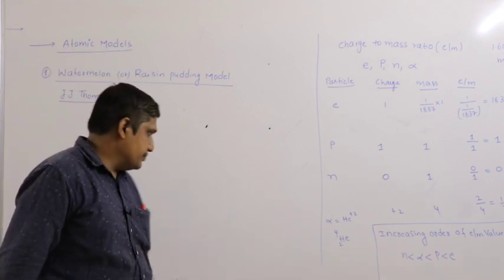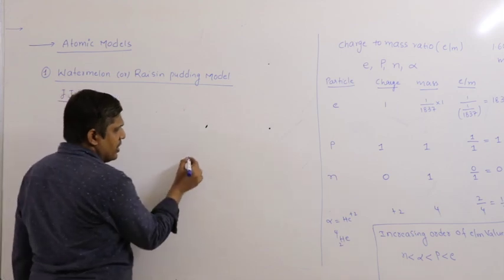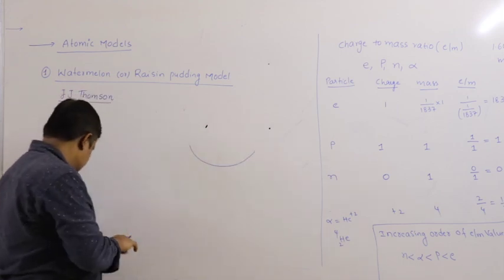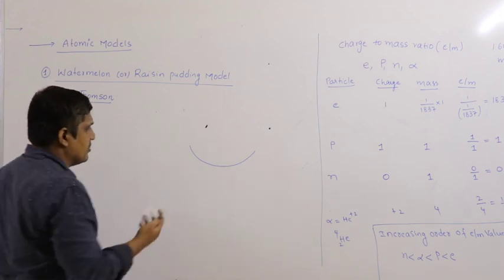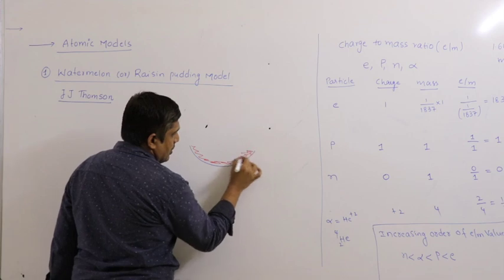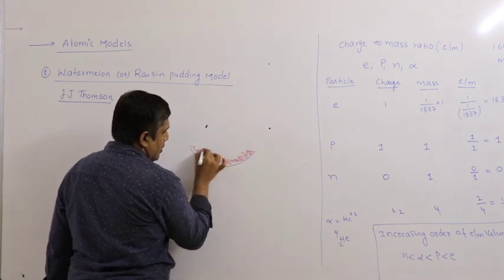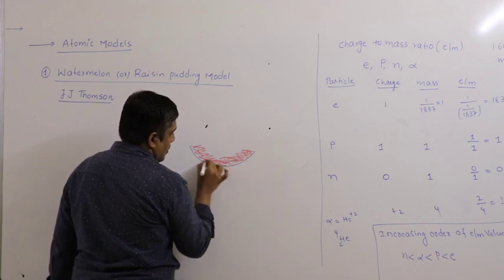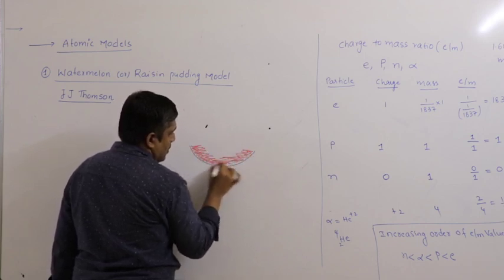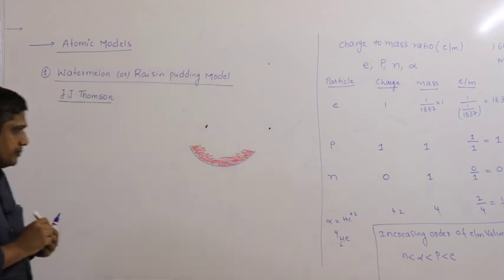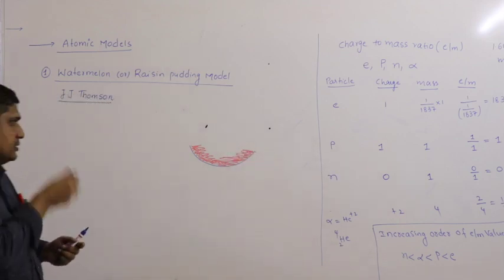First, let us see, if you take a watermelon, it contains the red pulp and the seeds.